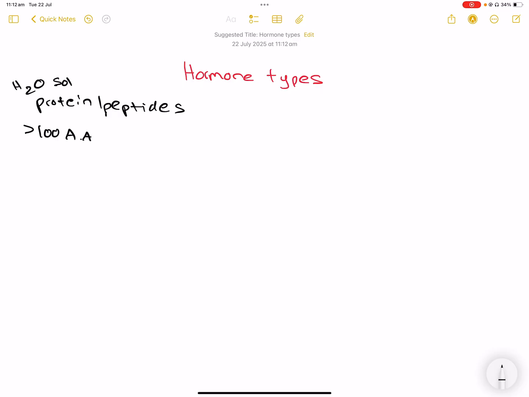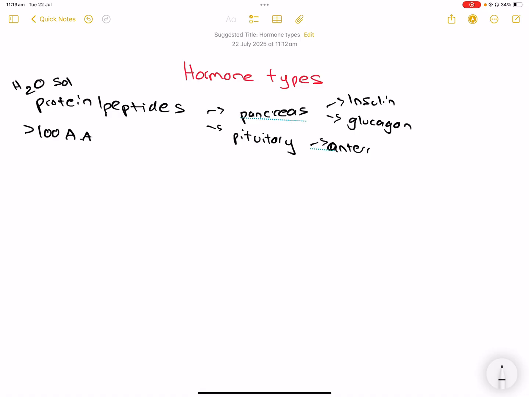And the main ones are insulin, released from the pancreas. These are the main protein-based: insulin, glucagon, and then you've got your pituitary, right? You've got your anterior, you've got your posterior. Okay, that release hormones.